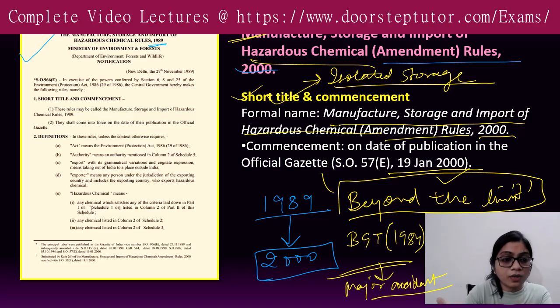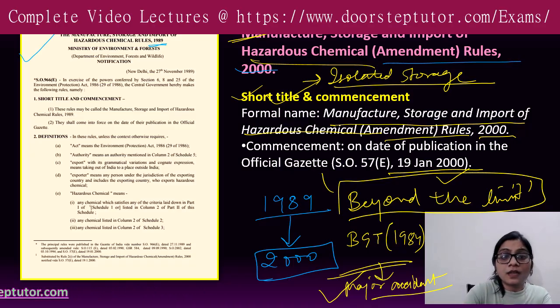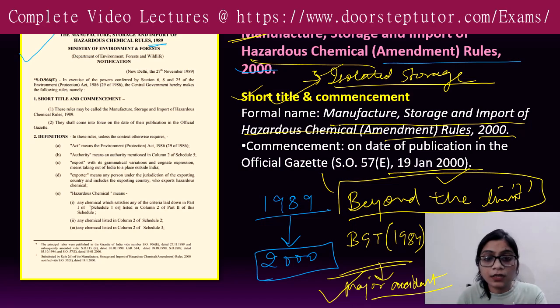Okay, so here we have seen a few words: what is the meaning of hazardous material, what constitutes an accident, and then what's the meaning of pipeline, and now what's the meaning of isolated storage. Isolated storage refers to a place where hazardous chemicals are stored in bulk, but not directly connected to the manufacturing process.